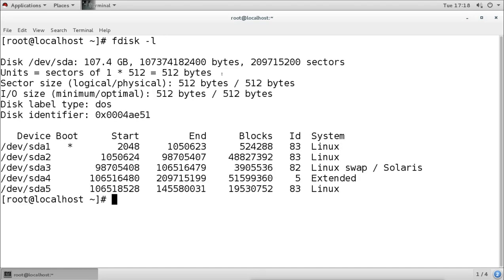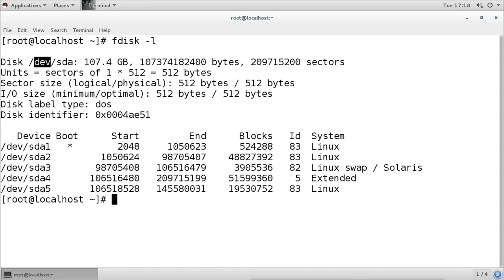Now what the output shows here, the first thing it says is that this is the disk, and this is the name of our disk, that is SDA. SDA means it is the SATA or SCSI disk, and A means it is the first disk we have. And this disk file is under the dev directory. All the device files go into the dev directory.